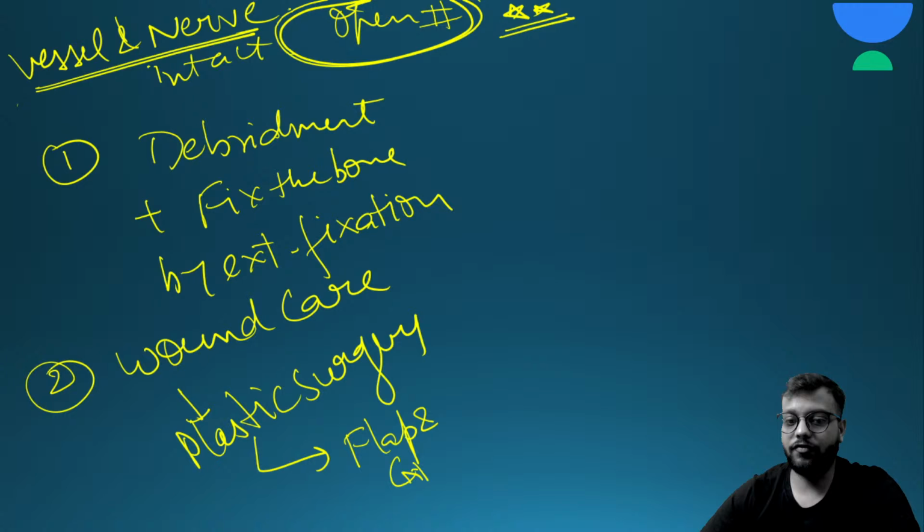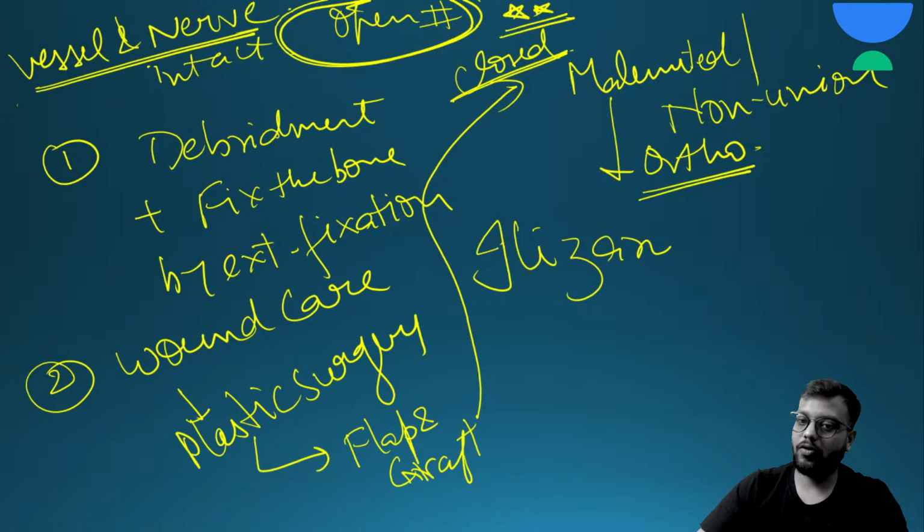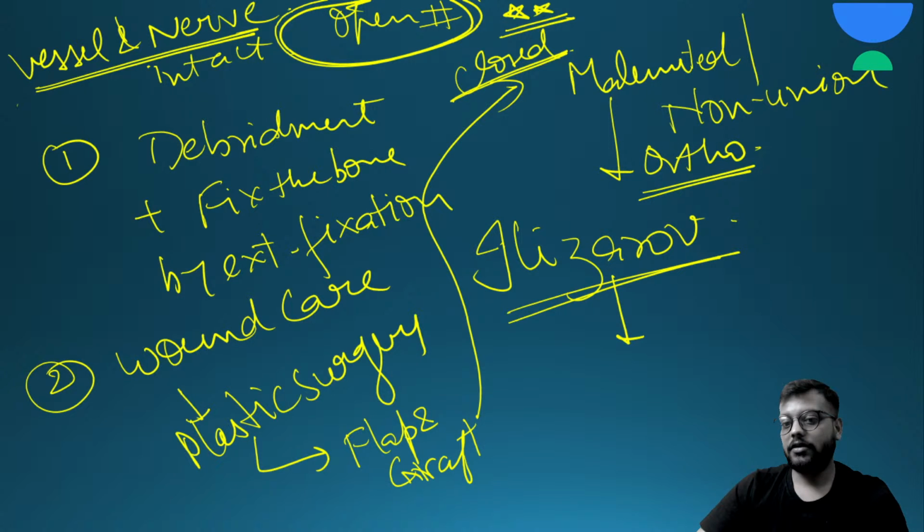Okay, but most often the external fixator is used to fix the bone in alignment. So most often the bone is malunited or non-union. So for this, again the patient goes to the orthopedician, and there you do the deformity correction, most commonly by the Ilizarov or the monorail, etc., and then the union. And in all these, physiotherapy is very important. So it is such a long procedure to manage the open fracture.